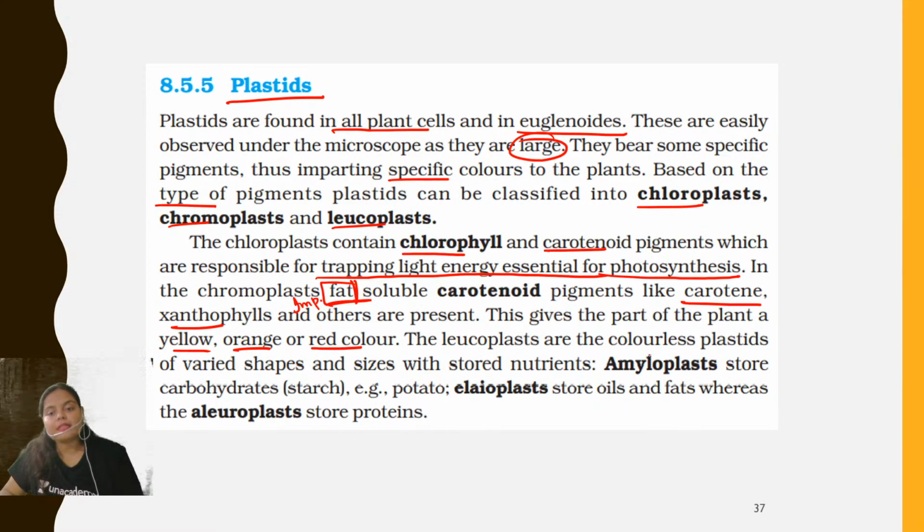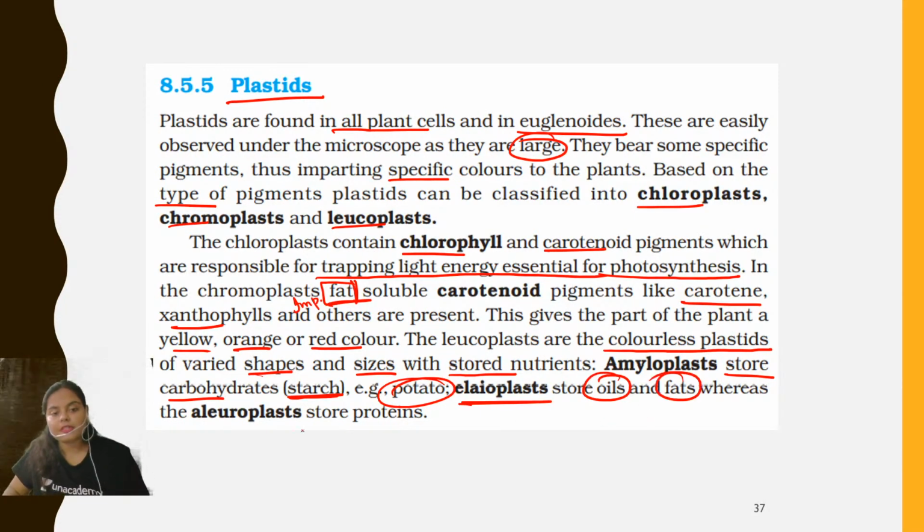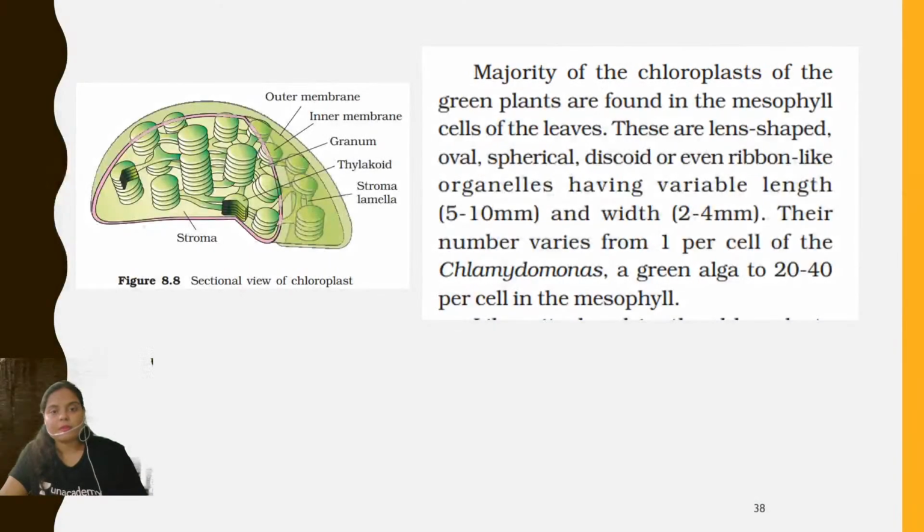The leucoplasts are the colorless plastids because they do not contain any pigment, of varied shapes and sizes with stored nutrient. See, the amyloplast stores the carbohydrates. In plants we know the food is stored in the form of starch, that means they store the starch, for example potato. Then elaioplasts are the oil or fat storing components, and the aleuroplasts are the protein storing components. So this is about the plastid.